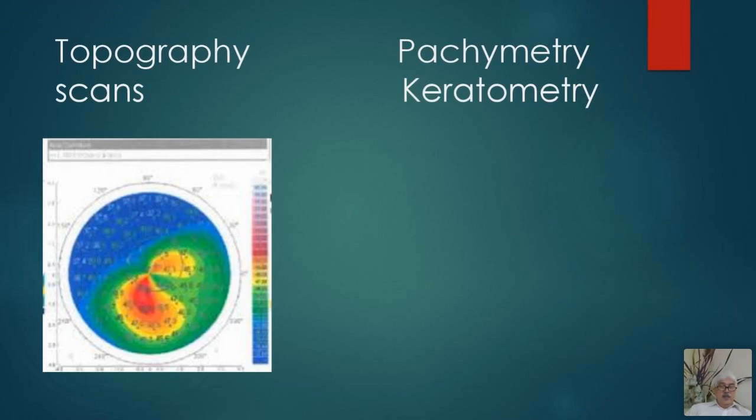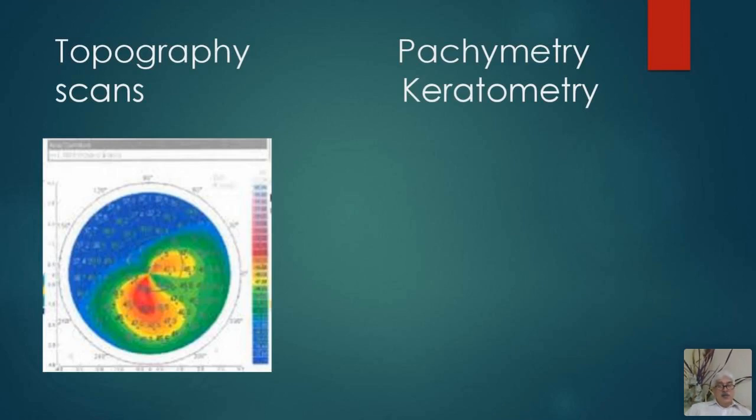The pachymetry measures the corneal thickness, and the keratometry measures the curvature of the cornea.